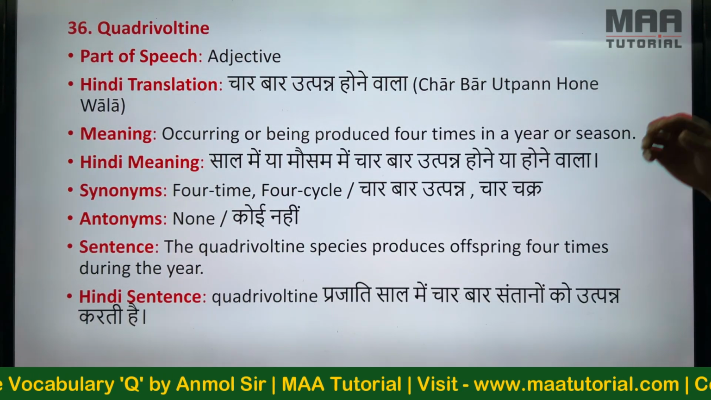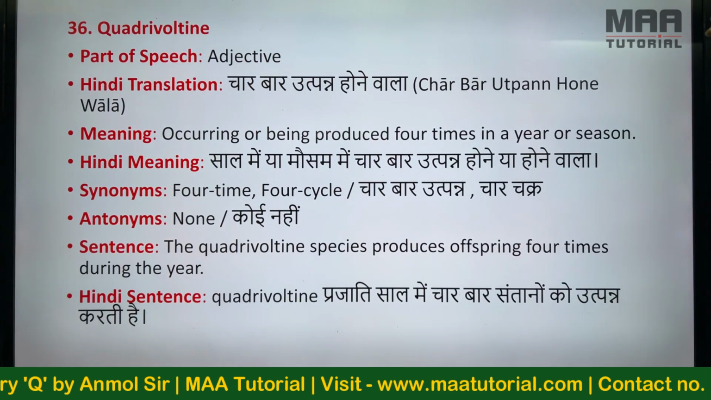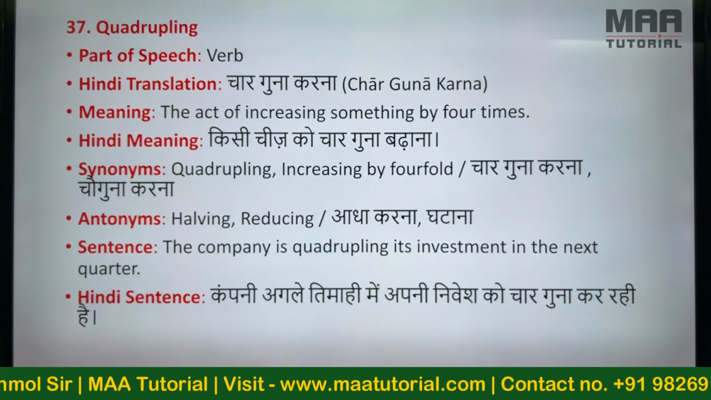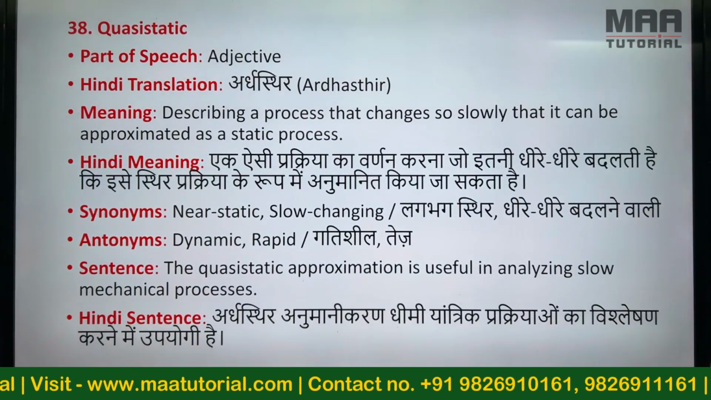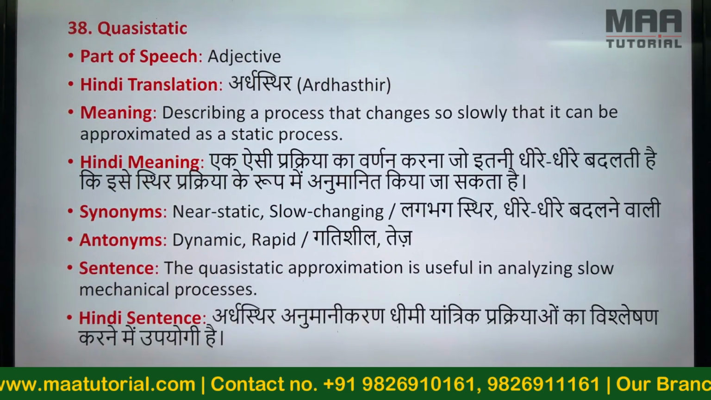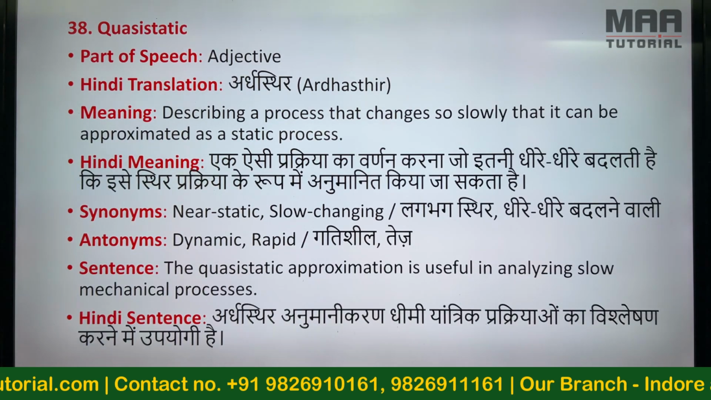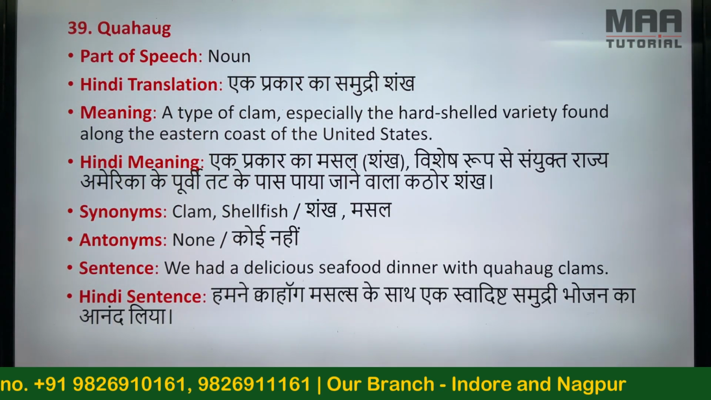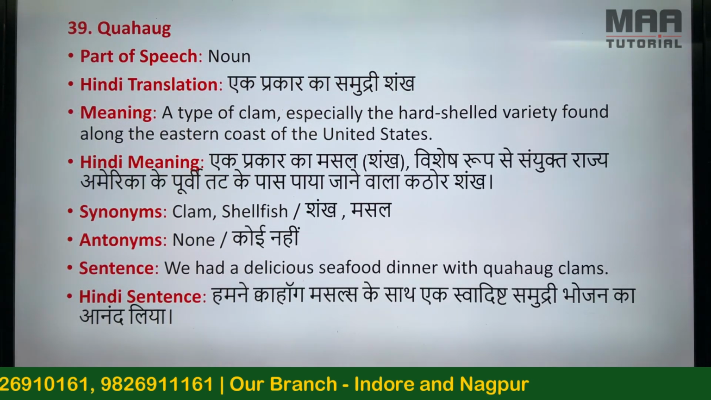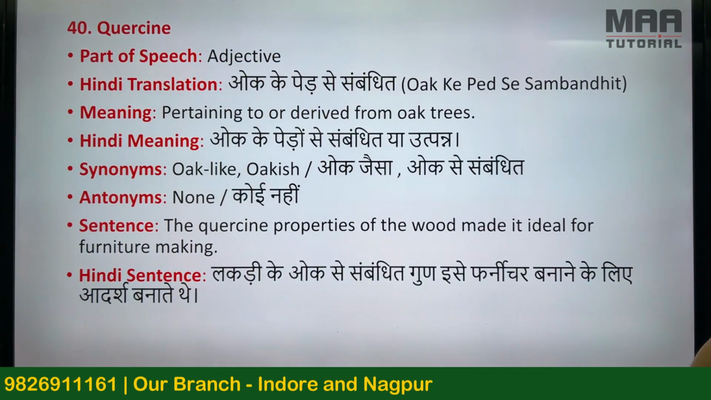Quadrivaltine, 4 बार उत्पन्न होने वाला. The quadrivaltine species produces offspring 4 times during the year. Quadrupling, 4 गुना करना. The company is quadrupling its investment in the next quarter. Quasi-static, ardhasthir. The quasi-static approximation is useful in analyzing slow mechanical processes. Quahog, एक प्रकार का समुद्री शंख. We had a delicious seafood dinner with quahog clams.